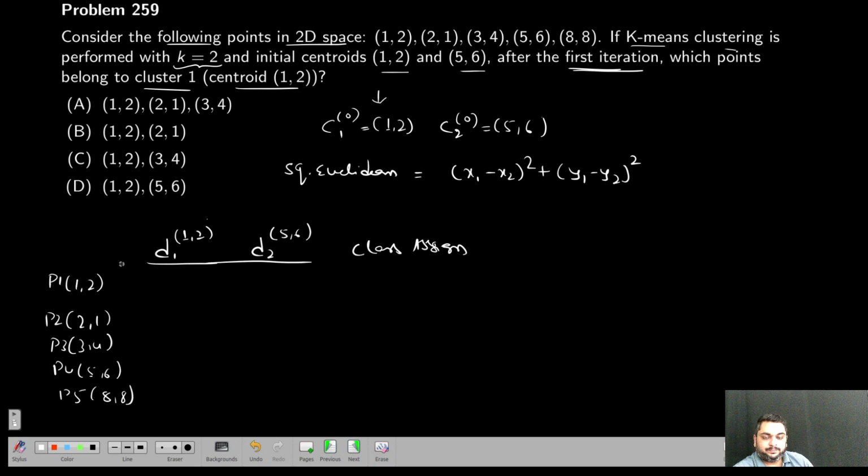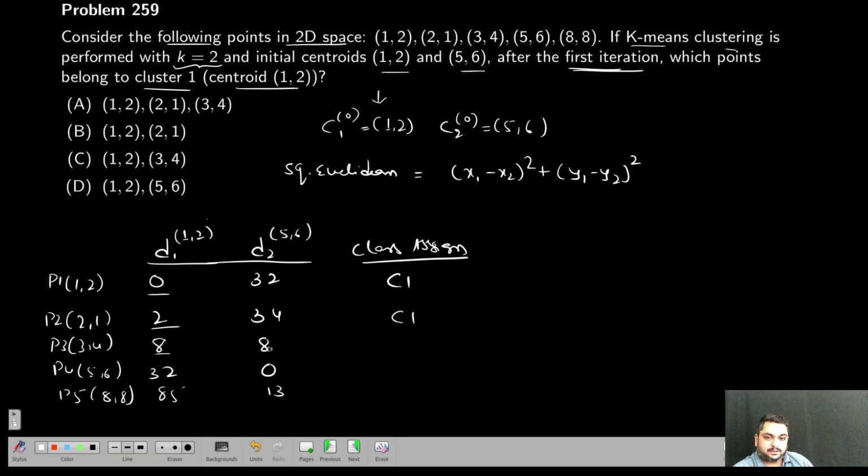For P1, the squared Euclidean distance will be 0 because 1 minus 1, 2 minus 2 is 0. Here we will get 32. For P2 we get 2, 34. For P3, 8, 8. For P4, 32, 0. Then for P5, 85, 13. If you observe, out of 0 and 32, 0 is the minimum, so P1 is assigned to C1. For P2, 2 is the minimum, so it is near to the centroid of cluster 1, so it is again assigned to C1.